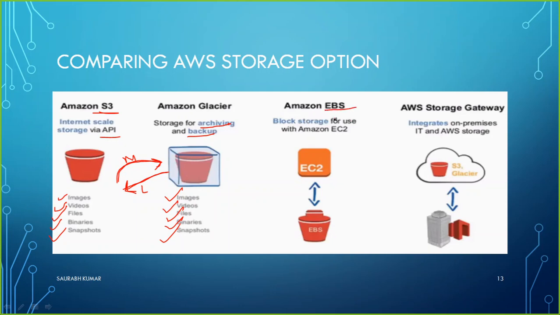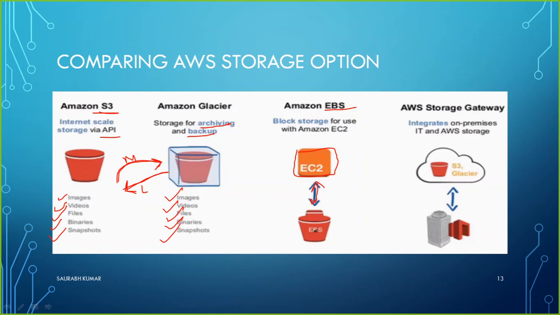EBS is like, for example, the internal hard disk in your laptop. What is that hard disk used for? To store everything in your laptop. Whenever you create a new file, where does it get saved directly? Obviously on your hard disk, right? Similarly, when we have EC2, a machine running on AWS, this EC2 is always connected with EBS, and EBS is an elastic block storage which works like a hard disk for this EC2, where the operating system plus the data are stored.